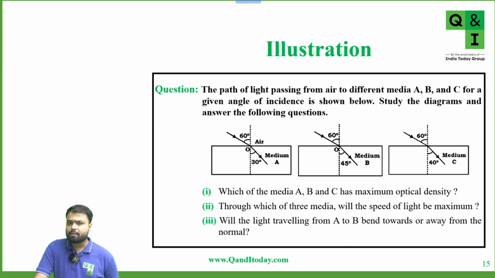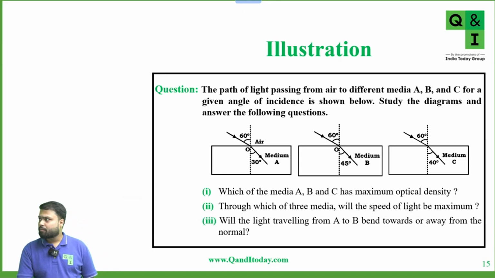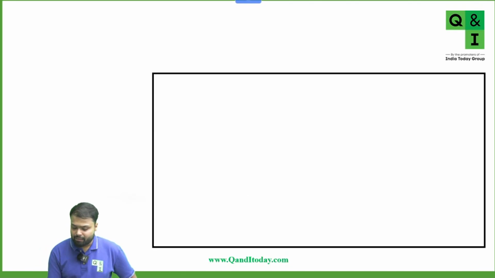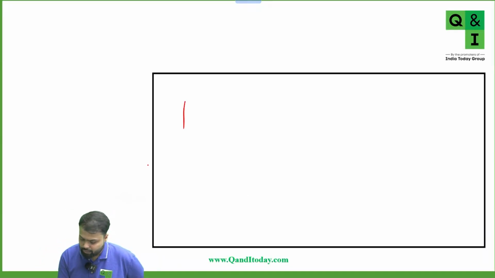Optical density more means more refractive index, and if the refractive index is more, that means light will bend towards the normal. Yes or no? If the refractive index is more, light will bend more towards the normal. Suppose this is your normal.